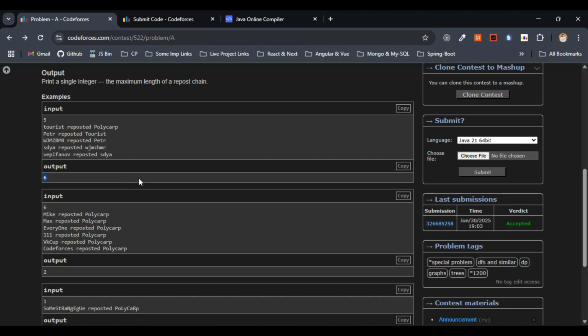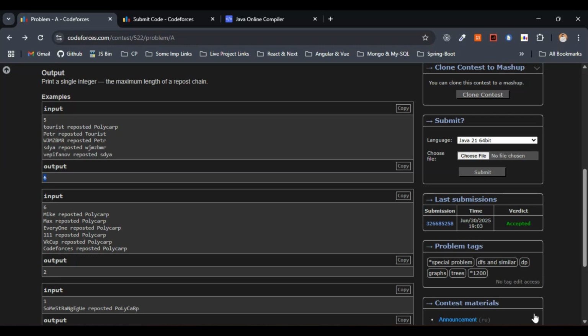I hope the question part is completely clear. Again, I'll read it out loud. Polycarp has shared a joke, others reposted it in a chain. We are given n reposts in the form of 'a reposted b'. All the names are case sensitive, so we convert all names to lowercase. We have to find the maximum depth of the reposts starting from Polycarp, for which we'll use DFS. Basically, this is the main part: the maximum depth of the repost starting from Polycarp is nothing but the length of the longest repost chain.